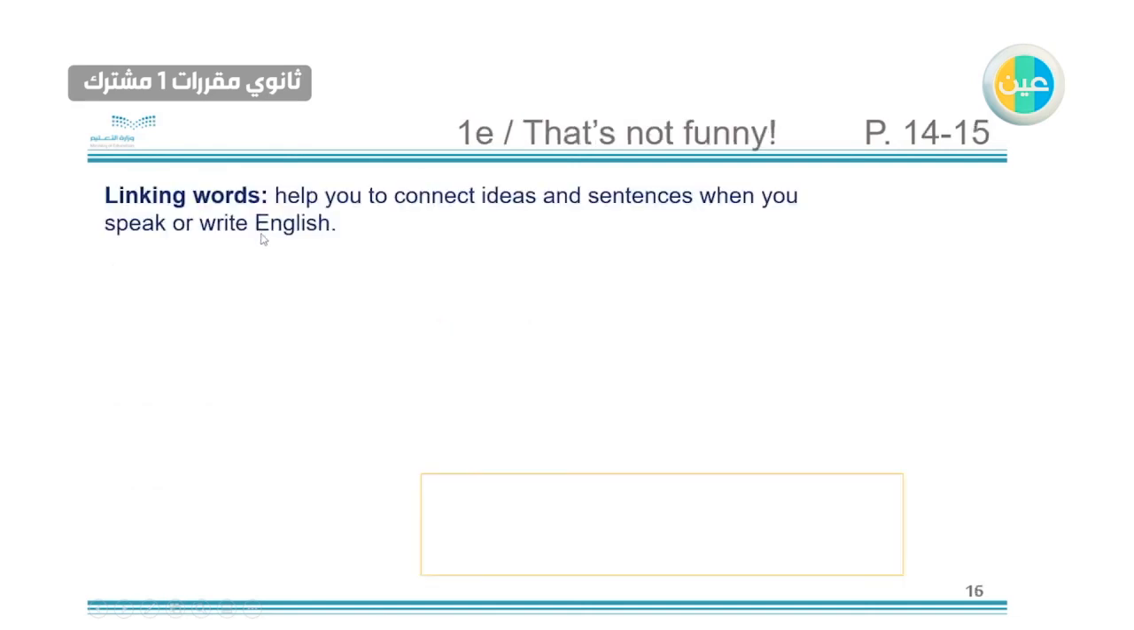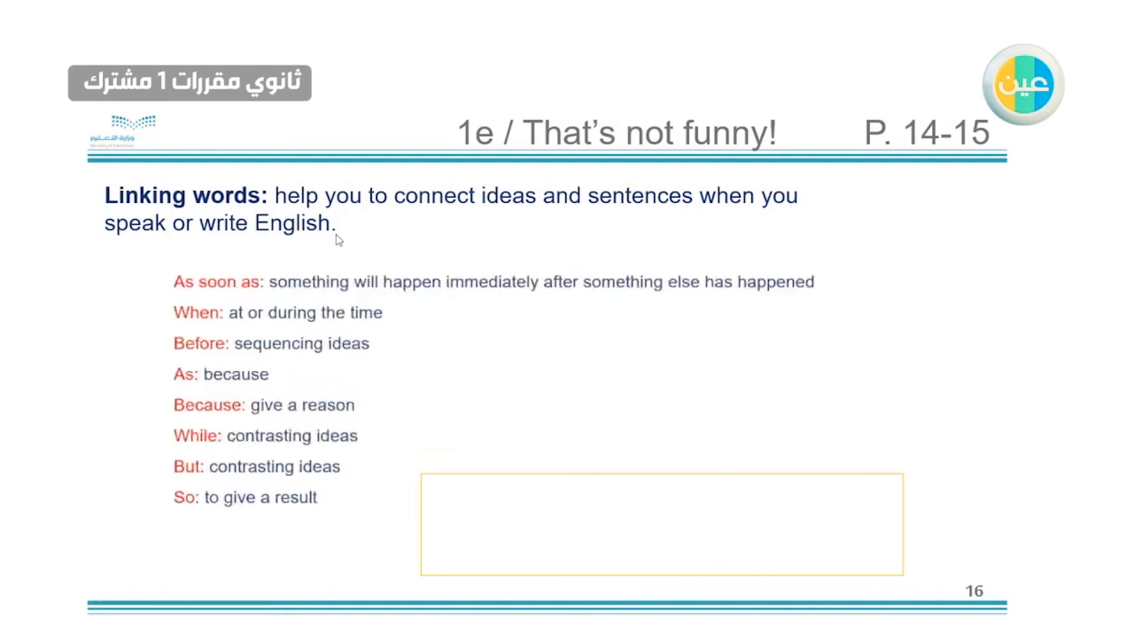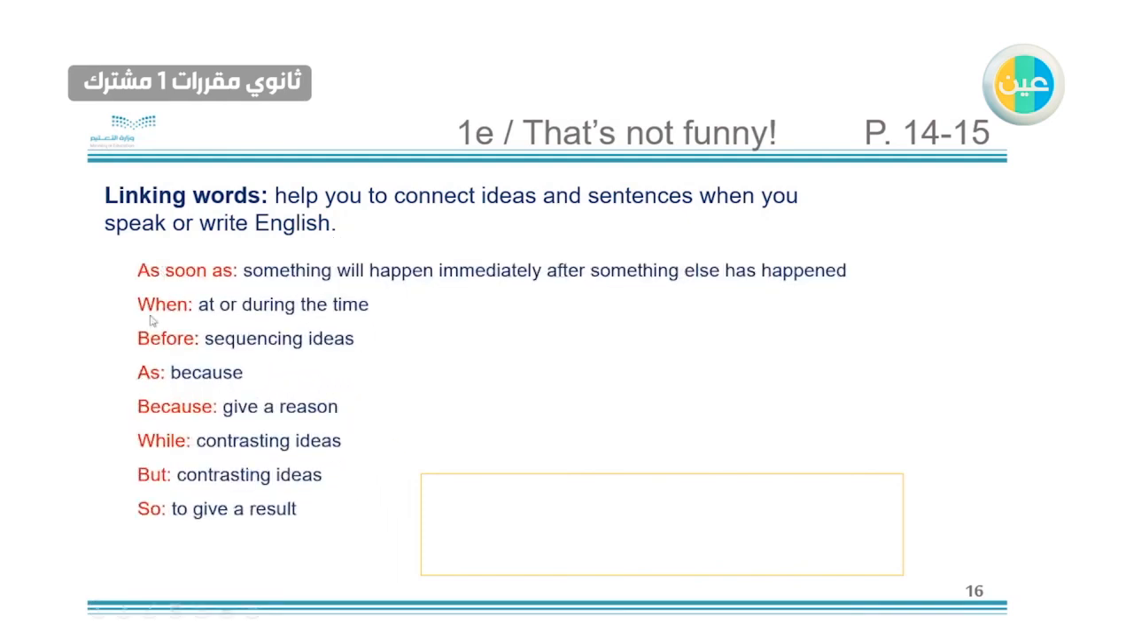Linking words. Linking words help you to connect ideas and sentences when you speak or write English. So these linking words are very important. We have as soon as, when, before, as, because, while, but, and so. So as soon as, something will happen immediately after something else has happened. So we're linking two things at the same time. When, at, or during the time, maybe at the same time.